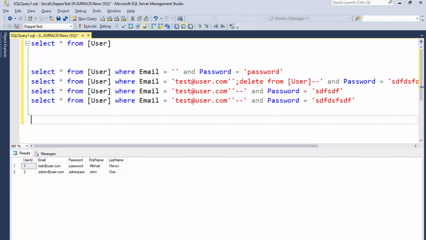What might parameters actually affect? It might be anything. In this case, we used something on the form. The user types something into the form, but it might be a URL as well. If the application receives parameters using a query string like ID equals some number, and we use this value in the query using concatenation or interpolation, it will become a problem.